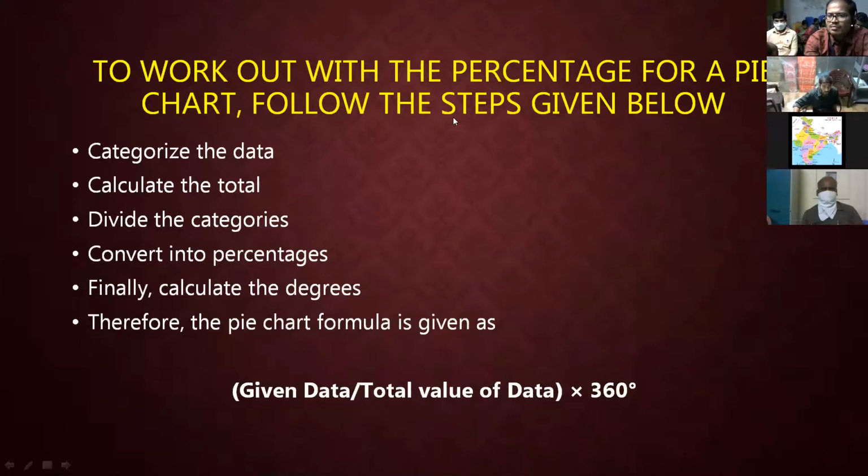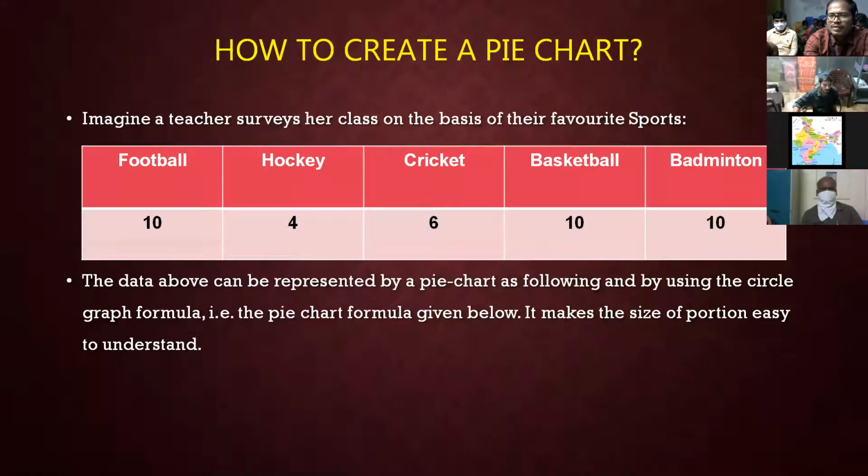Let us go with an example. Sir, please next slide. Now here I'm giving you one example. It is the favorite sport of the students who are interested in playing. I'm just taking 5 sports: football, hockey, cricket, basketball, and badminton. The number of students are 10, 4, 6, 10, 10. So by this you can easily calculate the total. It comes to 40. Now we'll see how the degrees are calculated and how the percentage is calculated. In the next slide, we will see.